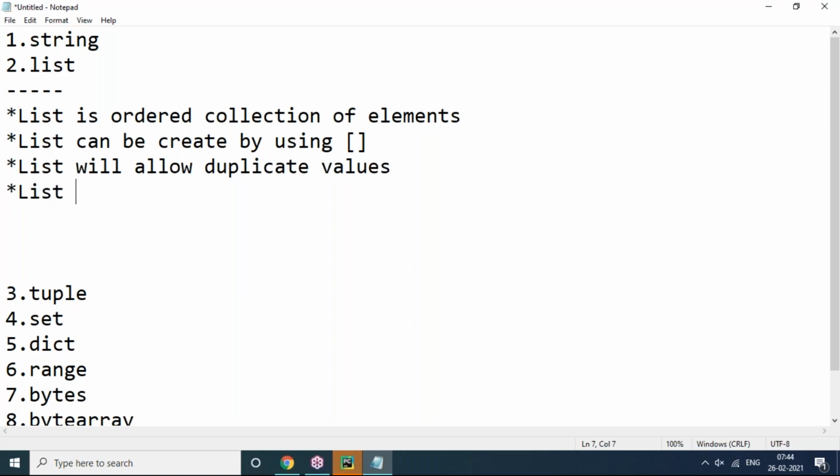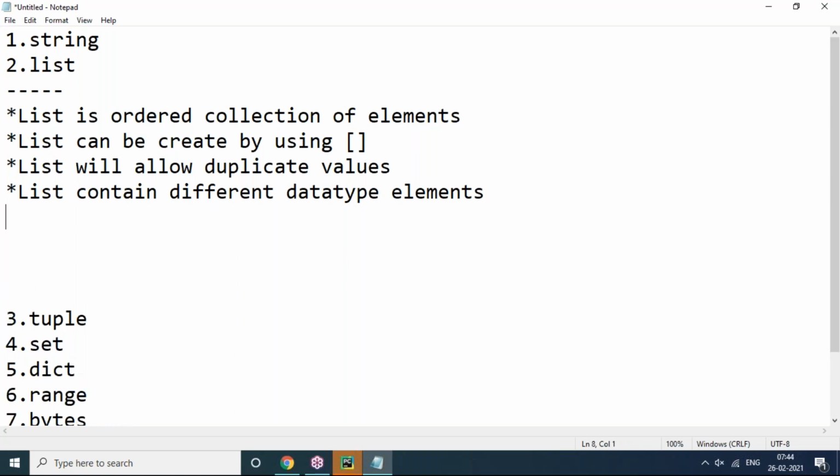And next, list can contain different data type elements. Different data type elements means one integer, one float, one string, one character, different combinations of values; not similar data type elements. That's why we call list heterogeneous elements. Homogeneous elements means array, which has similar data type elements. Heterogeneous means different data type elements. That is list.